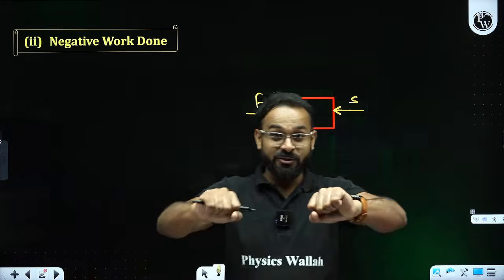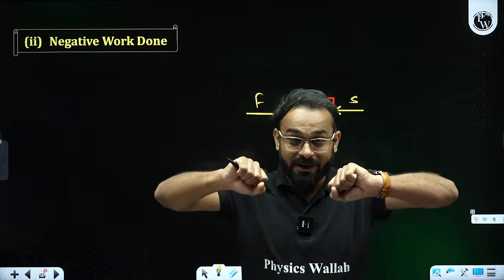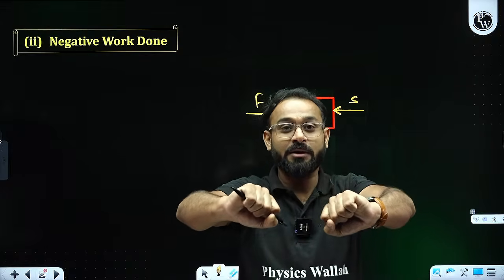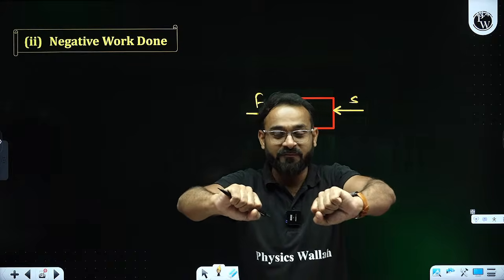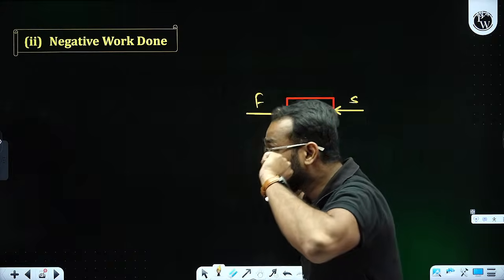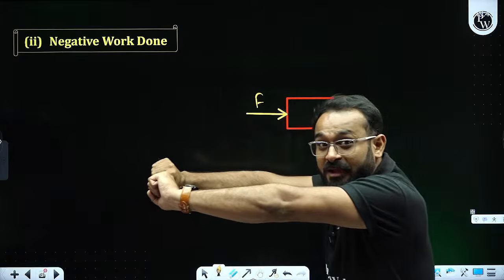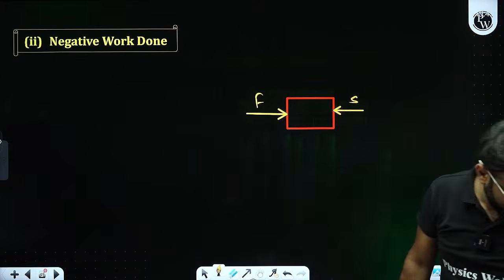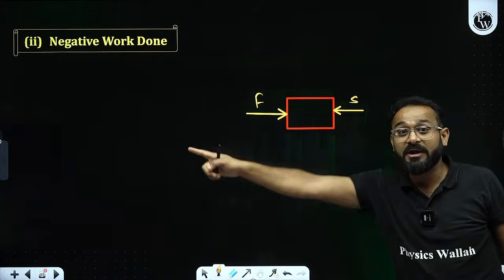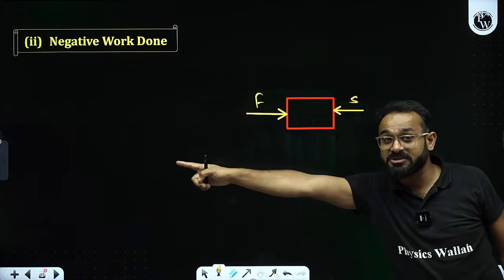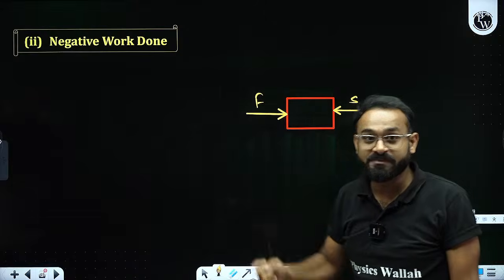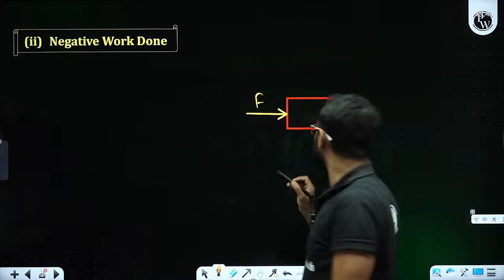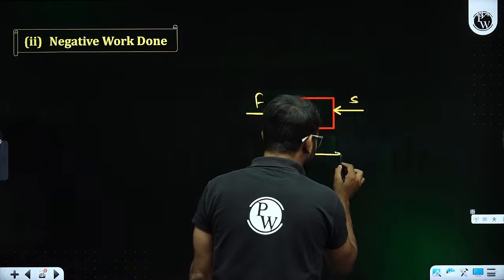If you are fighting with your elder brother and you are trying to push him, and he is providing force, try to understand, you are providing force in this direction and he is pushing you back. So ultimately, the application of force was in this direction but the displacement was in the opposite direction. So in that case, what can be observed?